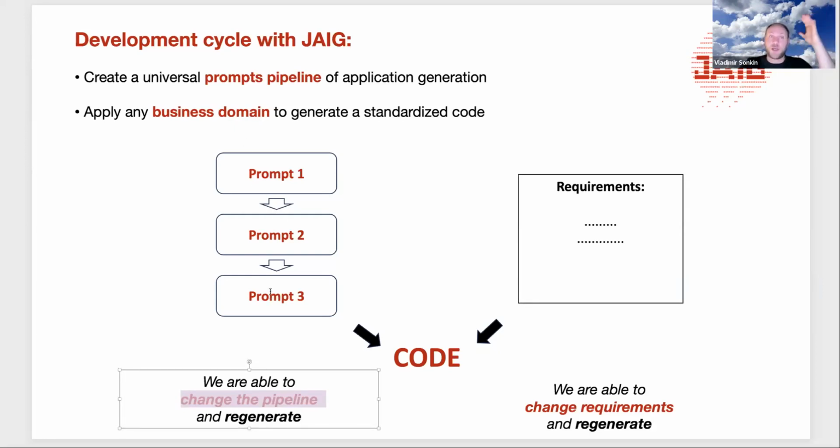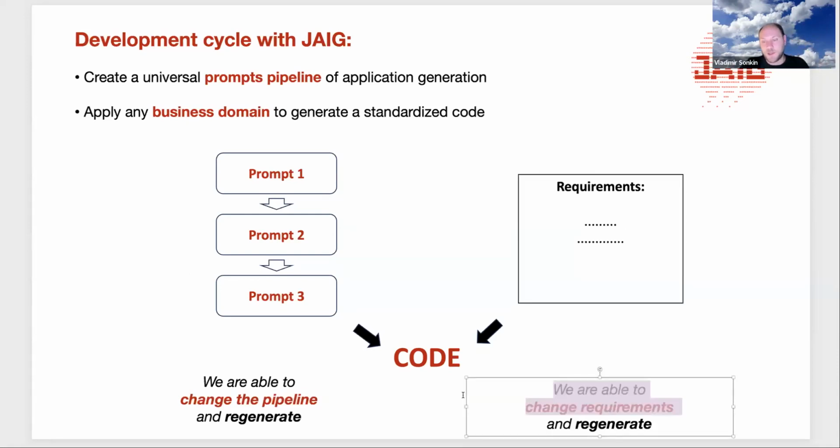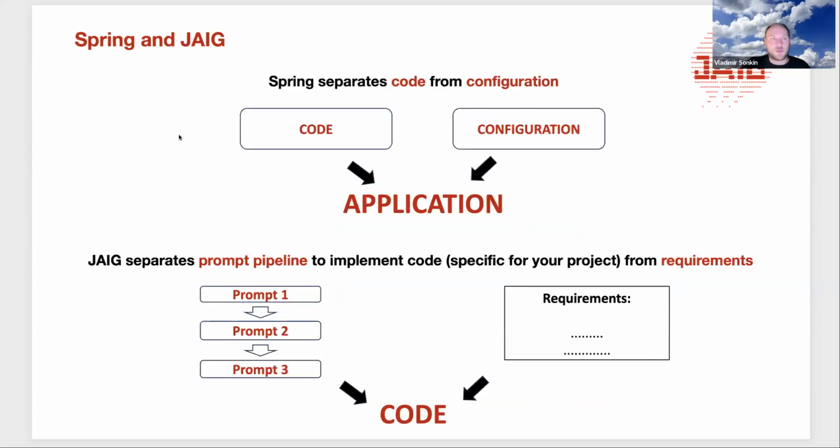This way we are able to separately change the pipeline of how we generate our application, because every application has its own style of how the standard things are implemented. And separately we have the requirements. We can add something to the requirements and go through the same steps in the prompt.